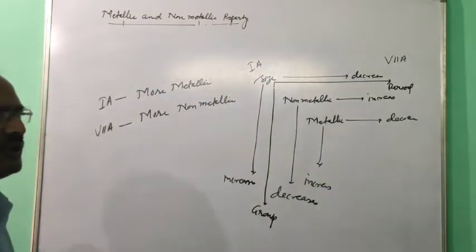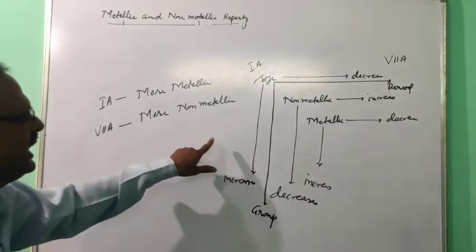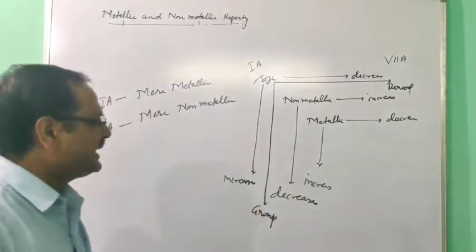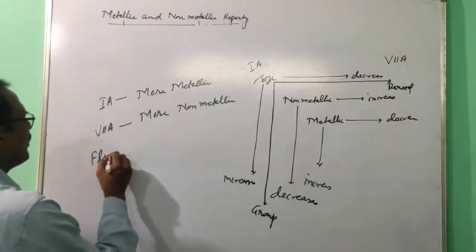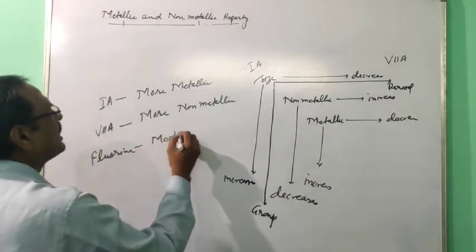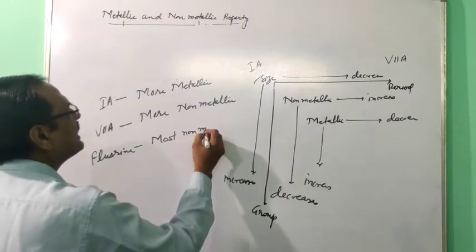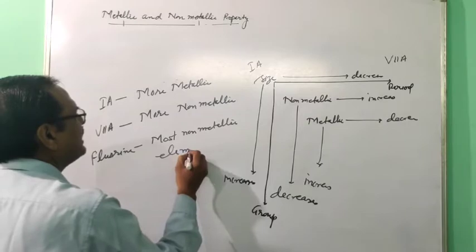Now the next question for you. You are telling that group 7A is more non-metallic, and down the group non-metallic character decreases. So fluorine is the most non-metallic element.